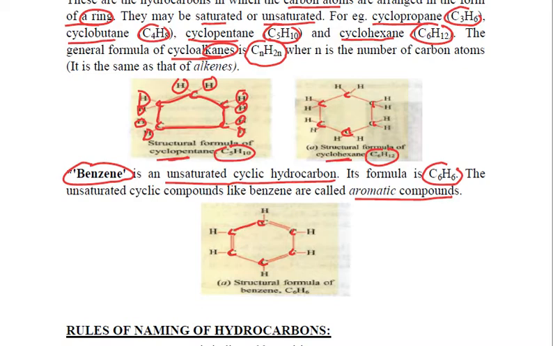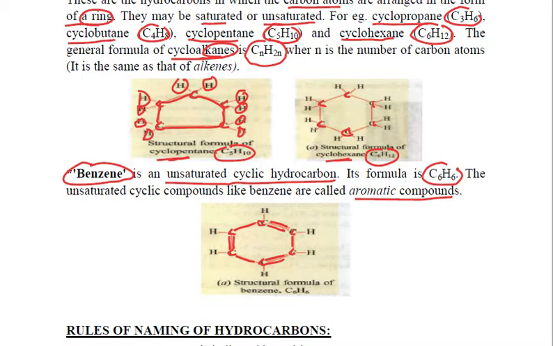And what is meant by alternate? One will be a single bond, then the next will be a double bond, and this pattern repeats around the ring. So this is the main difference between cyclohexane and benzene. Cyclohexane contains all single bonds between carbon atoms, whereas benzene consists of alternate single and double bonds. The formula of cyclohexane is C6H12, whereas the formula of benzene is C6H6.